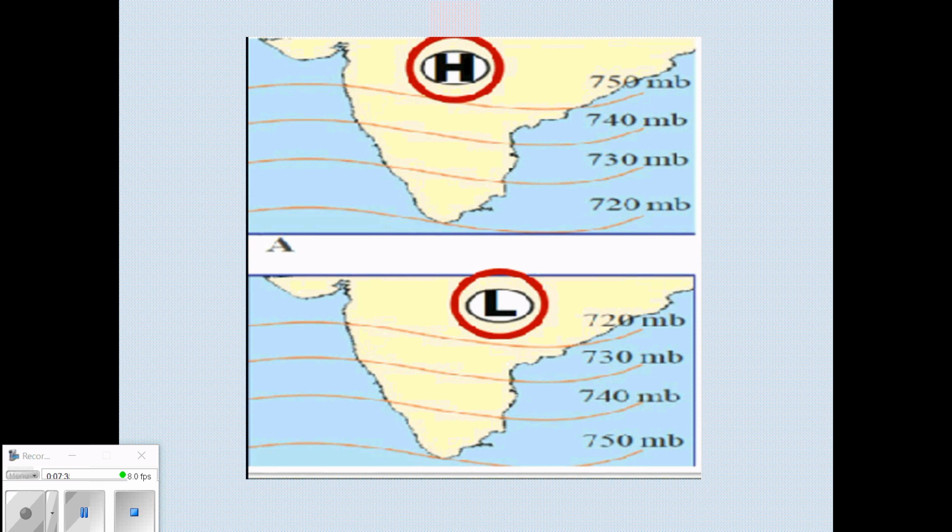I hope you understood this portion. That means temperature increases, pressure decreases, humidity increases, pressure decreases. Isobars are the imaginary lines connecting the same atmospheric pressure.